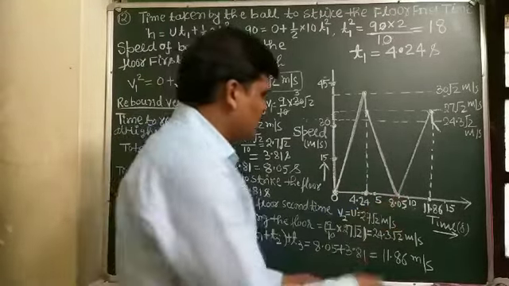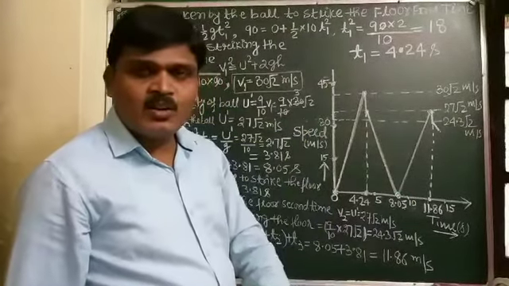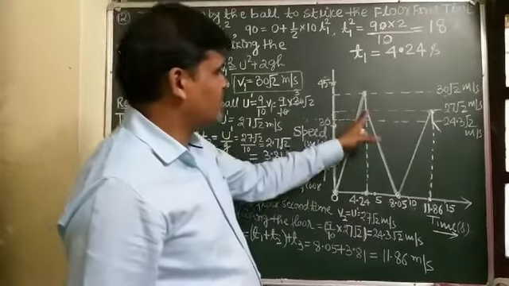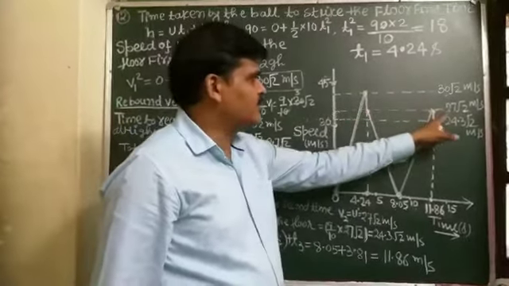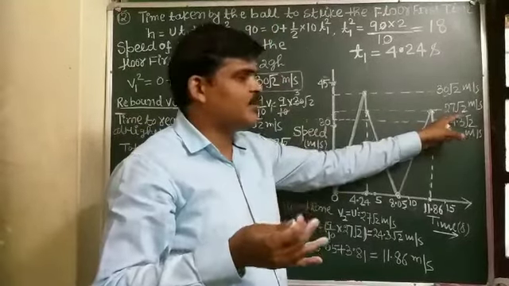And the ball returns back to the ground with the same velocity, the velocity with which the ball rebounded, which is 27 root 2 meter per second.